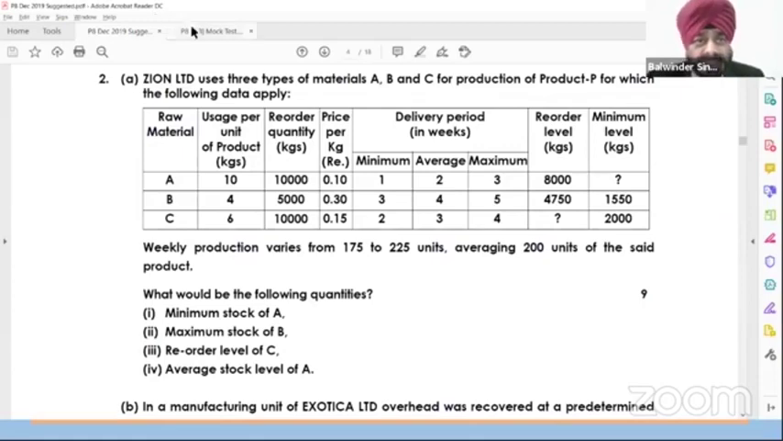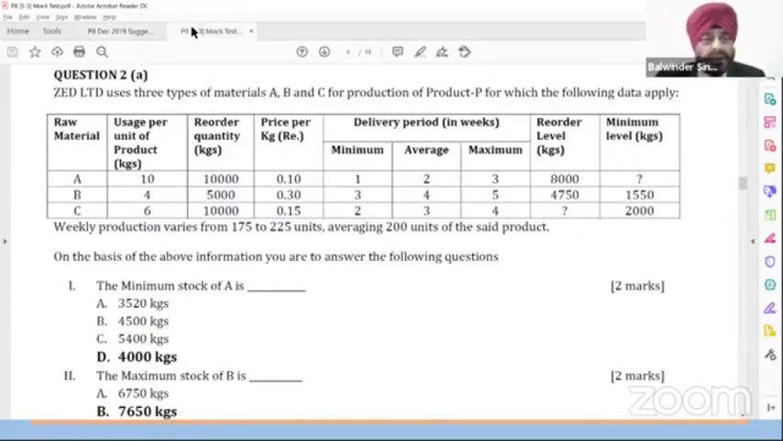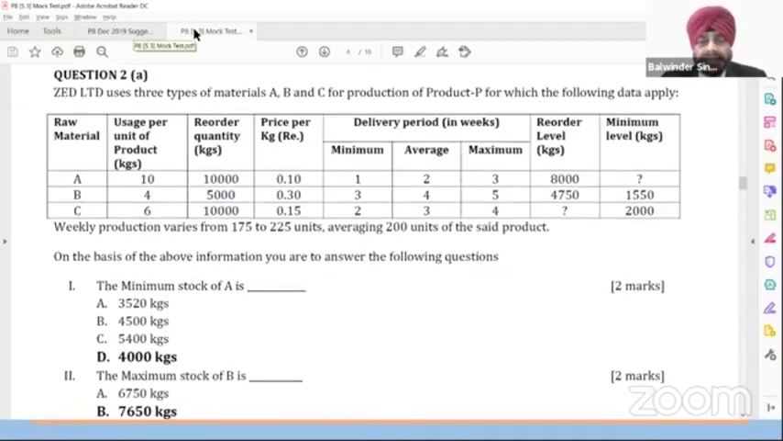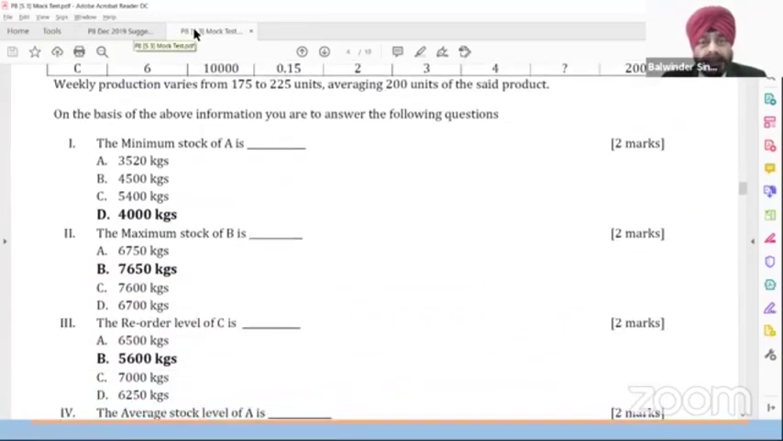Now I'll show you the mock test. What online mock test? Now this is the online mock test. In the online mock test, the same question 2A, I'll show it here. It was question 2A, the same question 2A. It was a 9 mark question. Now it is going to be an 8 mark question.